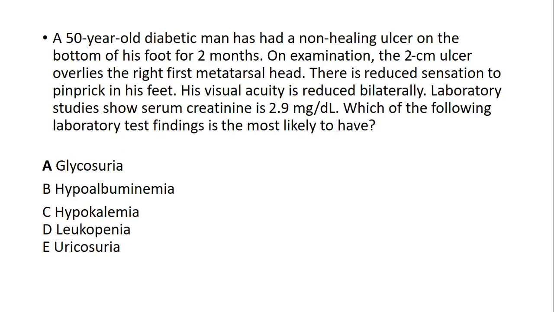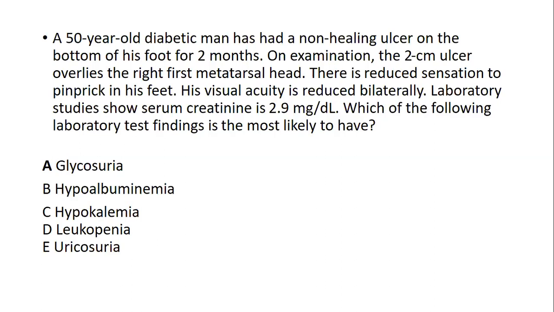Now, this scenario shows a 50-year-old diabetic man, so they have already made it clear that he is a diabetic. All other things are just the complications narrated in this story. So the ulcer is a complication, because diabetic foot is a common complication in diabetes.